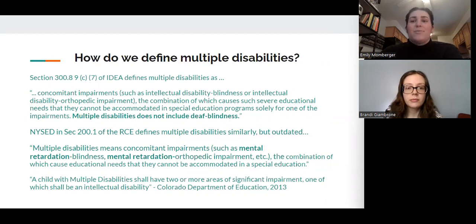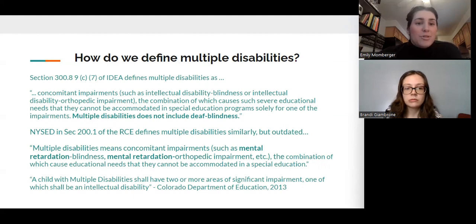So how do we define multiple disabilities? According to IDEA, multiple disabilities is when a person is diagnosed with two or more of the 13 categories of disabilities. The combination of these disabilities is severe enough to require specialized services and care for the child, such as a one-to-one paraprofessional in a special education classroom. Each impairment is considered the primary disability due to the severity of its impact on the person, and neither is referred to as secondary.